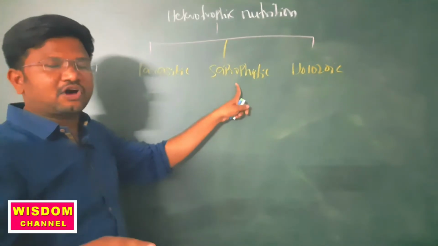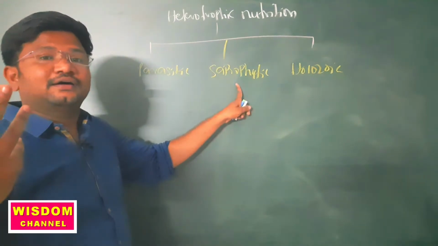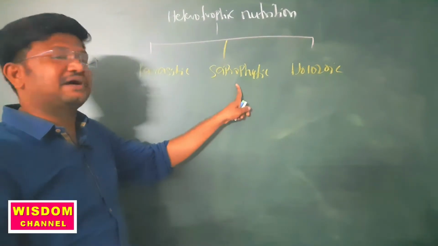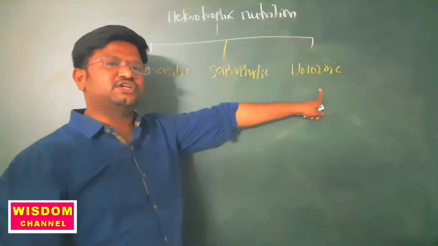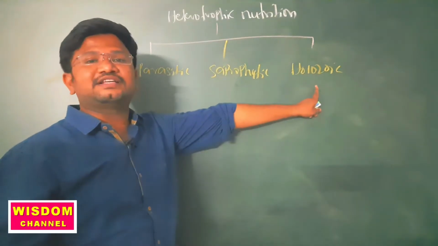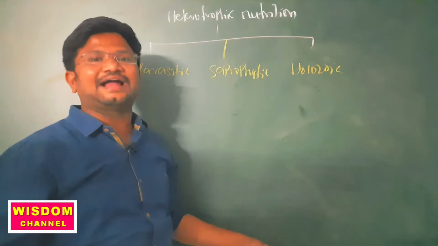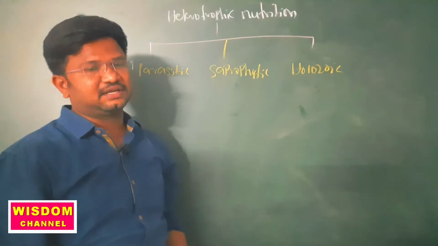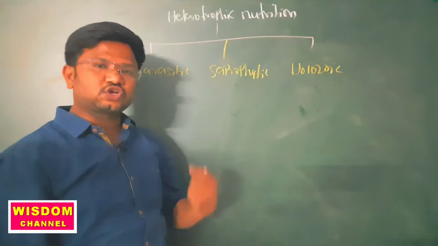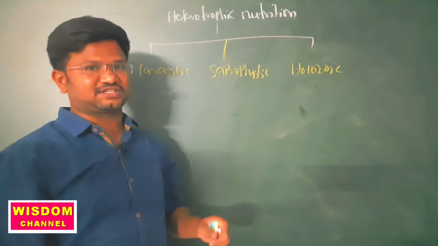In saprophytic nutrition, some organisms depend on dead and decaying matter for their food. And in holozoic nutrition, organisms take complex substances into their bodies and convert them into simple substances, and that food includes solids, liquids and gases.